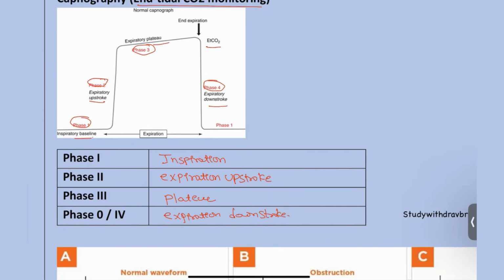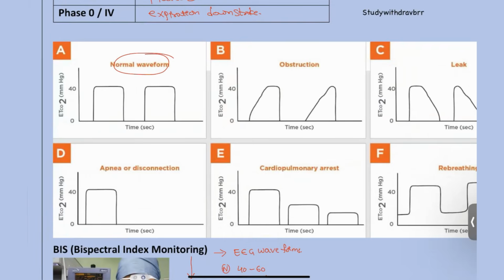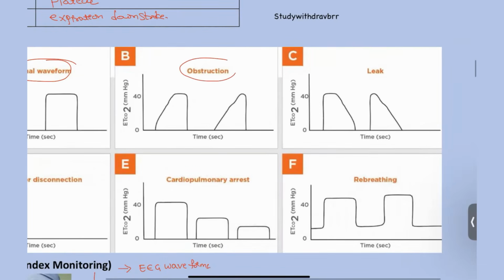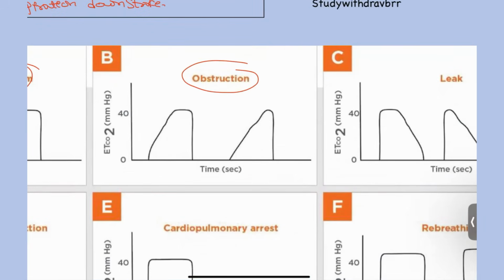Next, some of the examples. This is the normal waveform, guys. When we attach it, this is how the normal waveform will be presented. Now, here you can see this is for the obstruction. This is a classical picture that you are going to see. This is seen as a shark fin type.